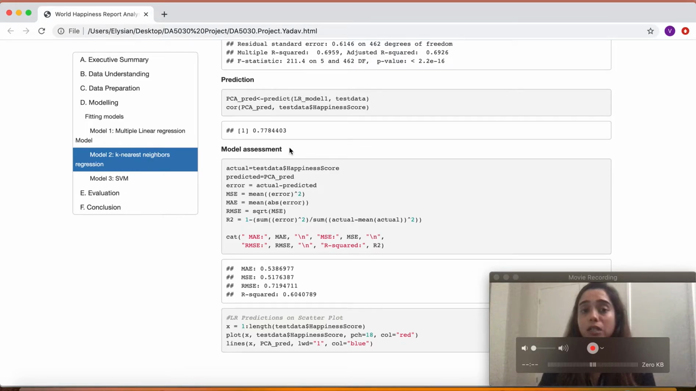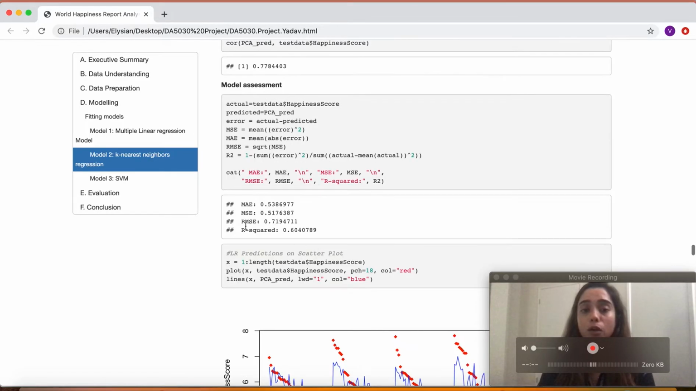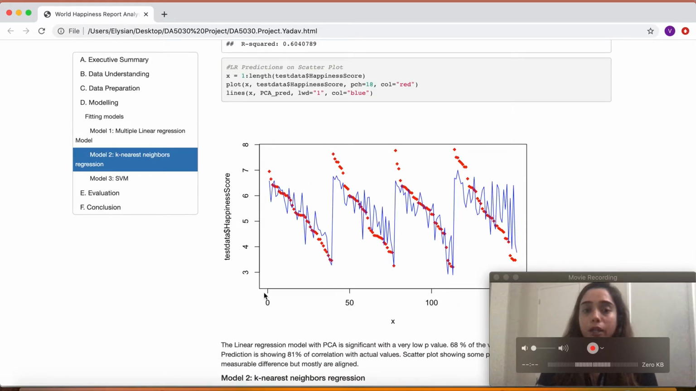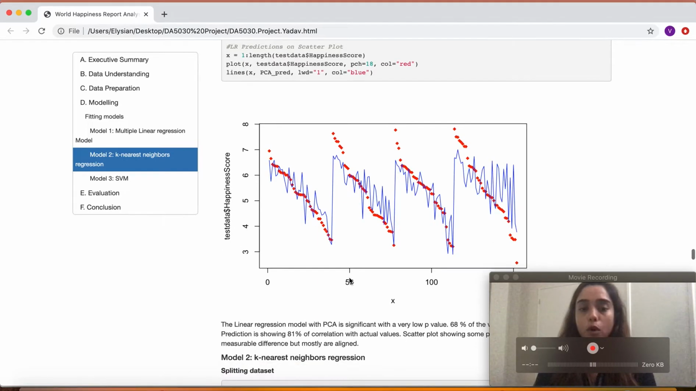In my model assessment step, I found RMSE of 0.71 and R squared of 0.60. I also plotted the actual versus predicted values with the help of a scatter plot.